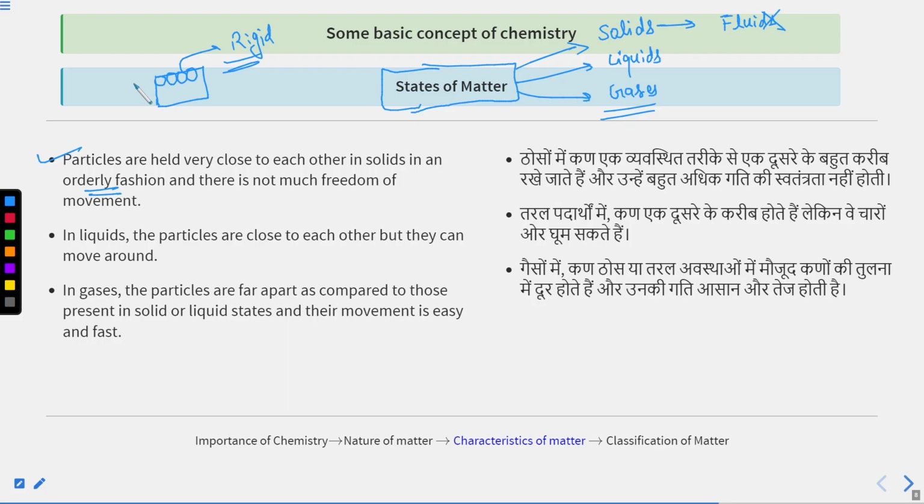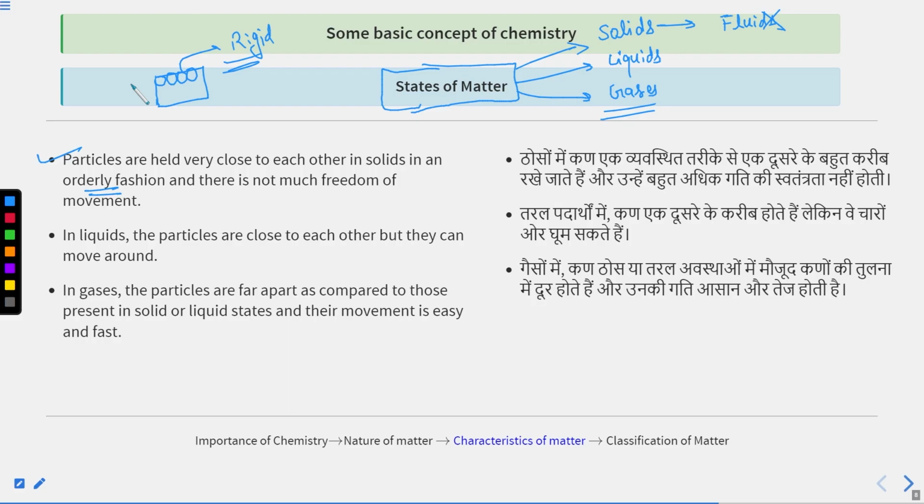Another point for solids: solids have a definite shape and definite volume. They have a fixed shape and fixed volume, and they do not have any variable shape or variable volume. If this pen has this shape, it will look like this forever, unless I apply some type of force. The point is that in case of solids, the interparticle forces of attraction are very, very strong.